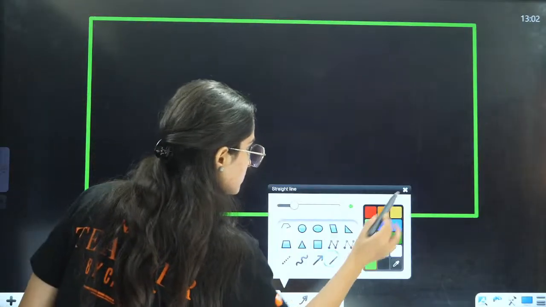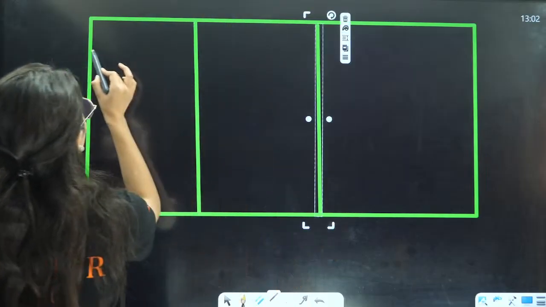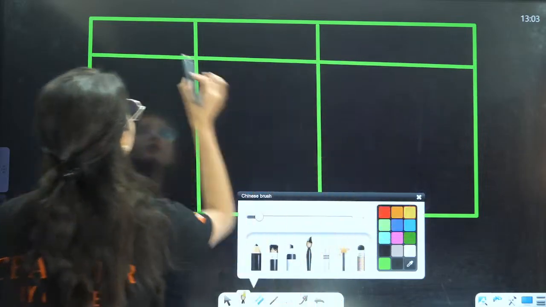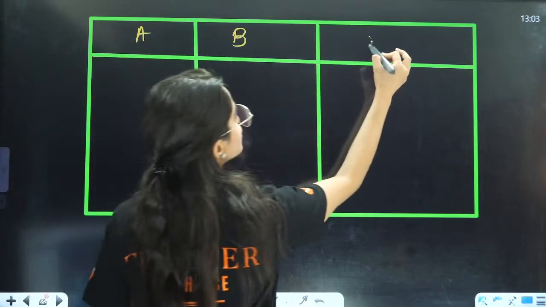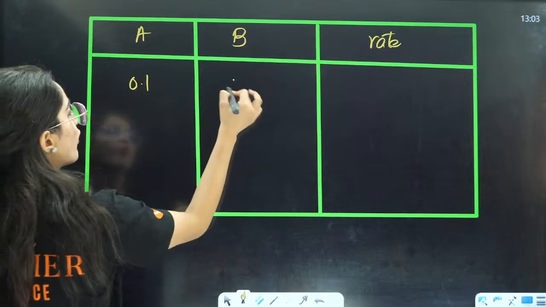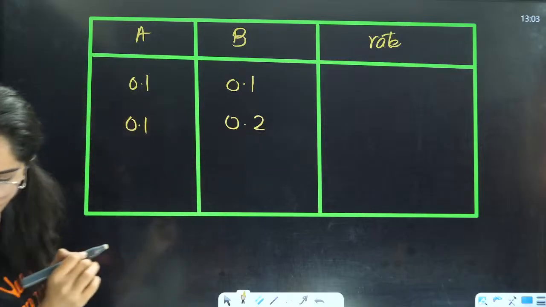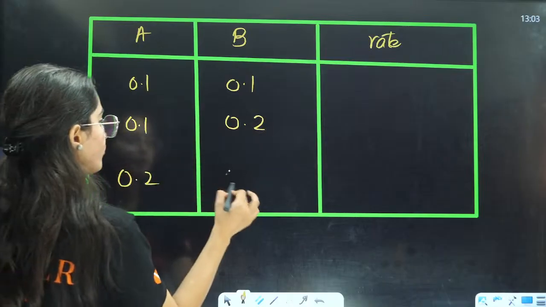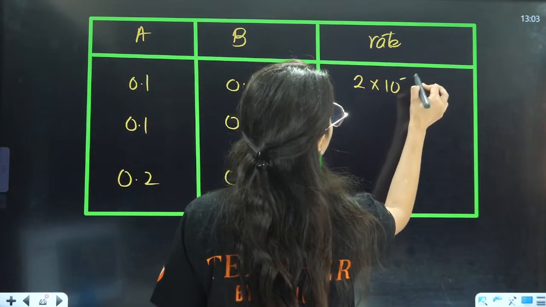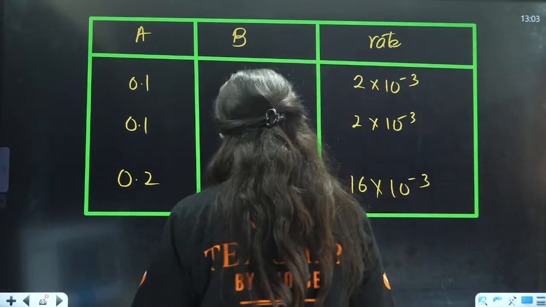Wait a minute. This is A, this is B, and this is your rate, right? So now let us write this is A, this is B, and this is your rate. So I'm writing here that this is 0.1, 0.1, and 0.1 and 0.2. And this is 0.2 and 0.1, and this is 2 into 10 raised to power minus 3, 2 into 10 raised to power minus 3, 16 into 10 raised to power minus 3, right?